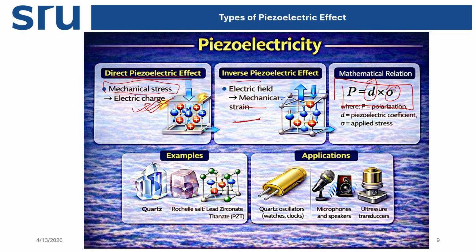This property is observed in quartz or lead zirconate titanate. These are used in applications such as quartz oscillators, watches, clocks, microphones and speakers.